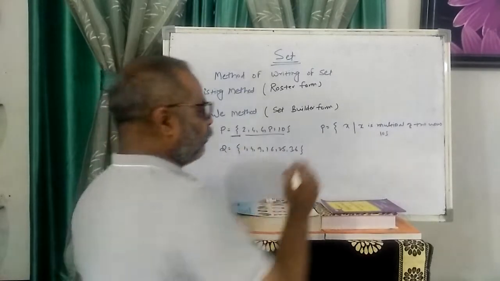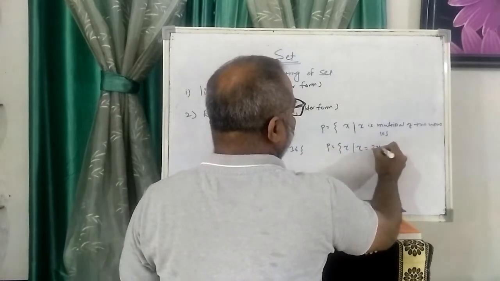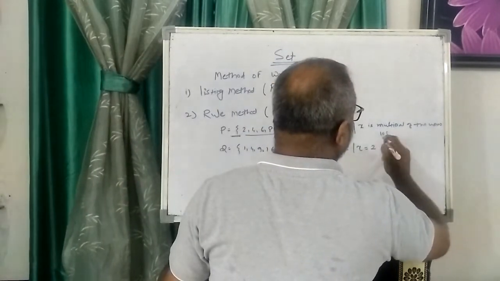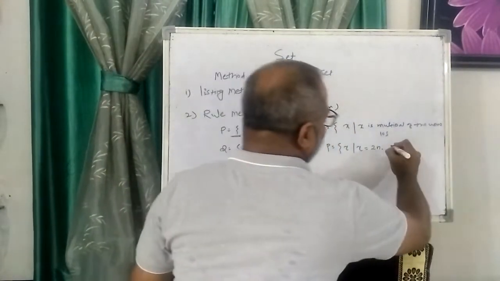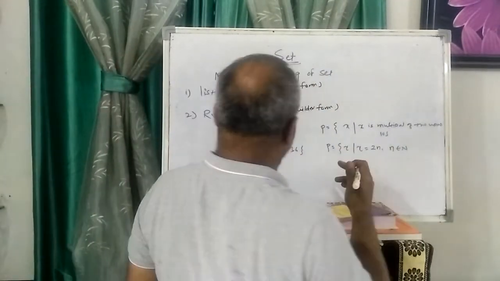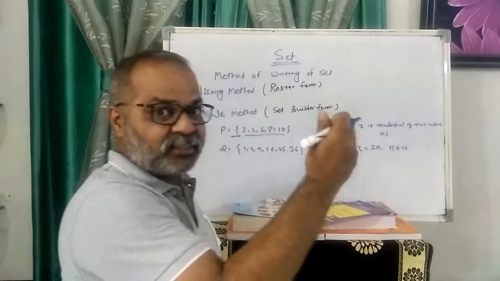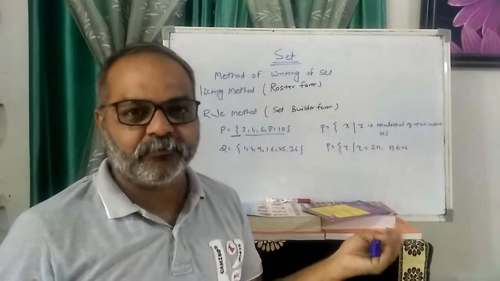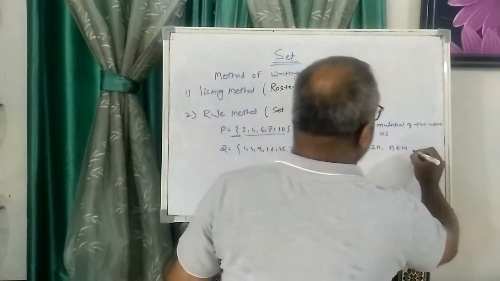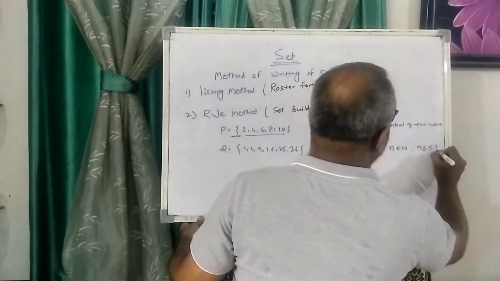Or in the mathematical form, I write P equals X such that X is equal to 2n. What is n? Small n belongs to natural numbers, N. But up to which natural number? Because natural numbers are infinite, and I close my set up to 10. So I write here n less than or equal to 5.